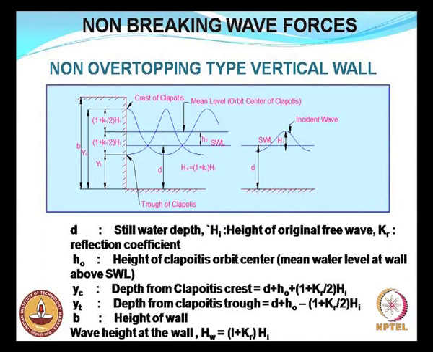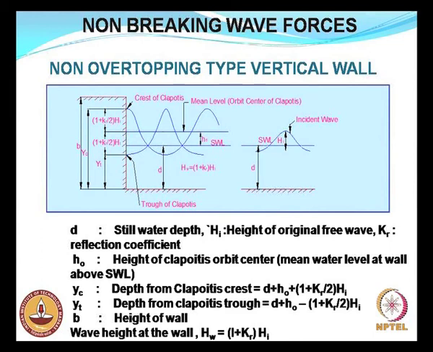So this will be nothing but your d, that is the water depth, plus the height of the clapotis, plus the amplitude of the wave on the wall. Is that clear? So this will be the water depth plus the height plus this one.